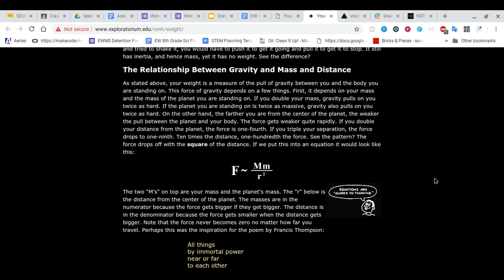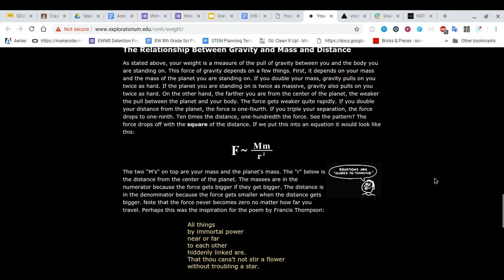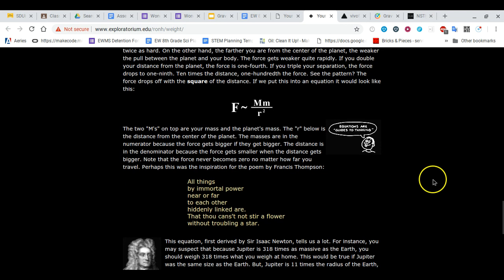Perhaps this was the inspiration for the poem by Francis Thompson. All things by immortal power, near or far, to each other hiddenly linked are, that thou canst not stir a flower without troubling a star.